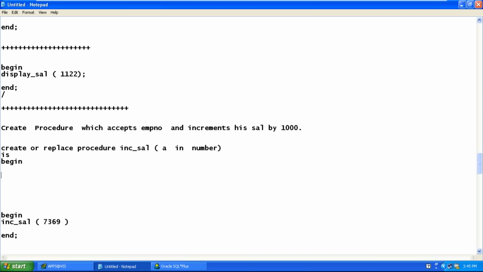Then first you have to declare the variable. One variable you want? Salary variable? Yes, sir. Next. Okay.